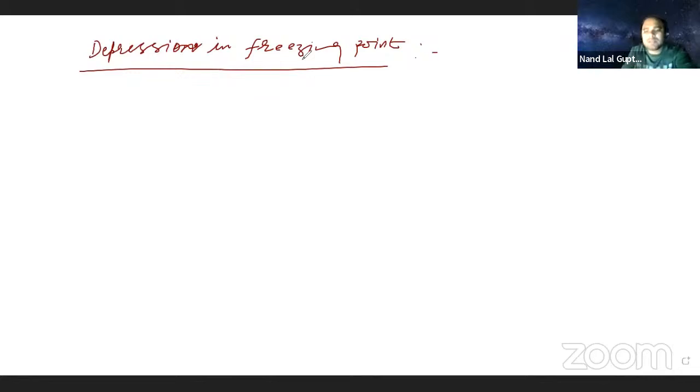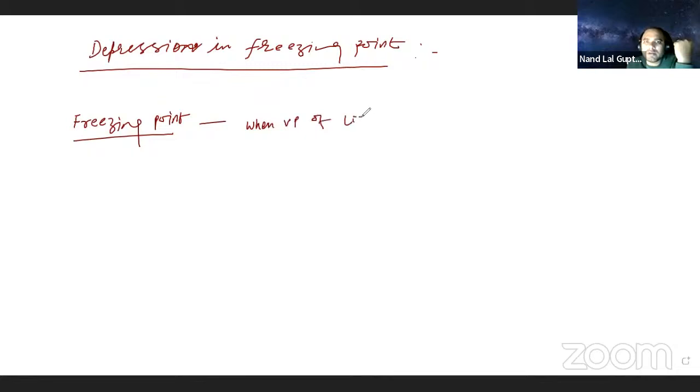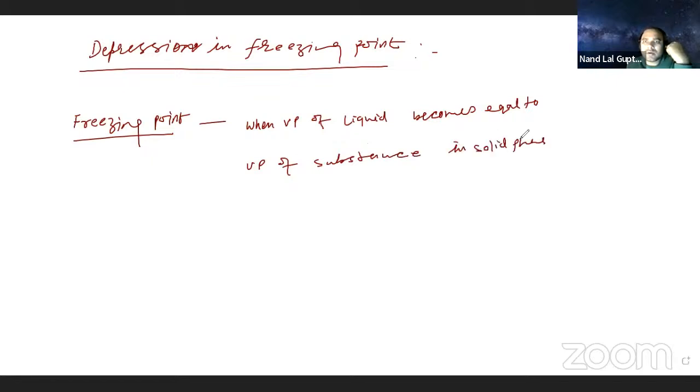So freezing point means what? First of all, you should know what the freezing point is. If I ask you freezing point, this is the very simple definition: that is when vapor pressure of liquid becomes equal to vapor pressure of substance in solid phase. Vapor pressure of substance in what? That is solid phase. That is called what? That is freezing point.